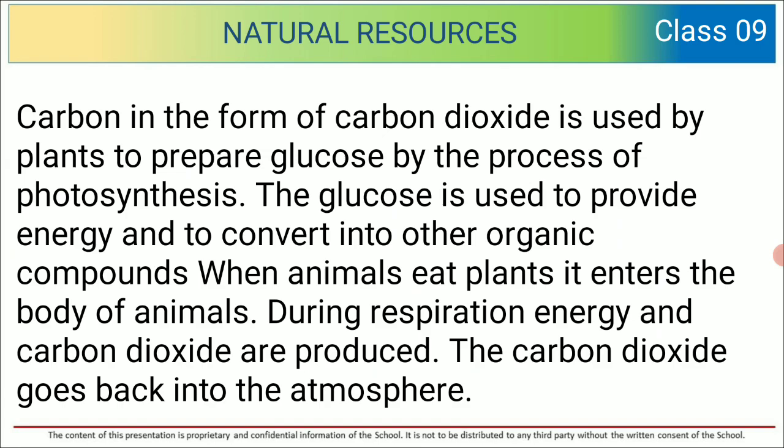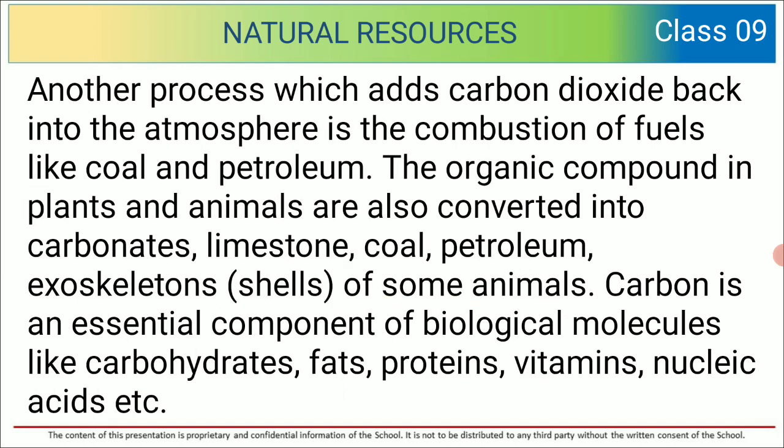When animals eat plants, it enters the body of animals. During respiration, energy and carbon dioxide are produced. The carbon dioxide goes back into the atmosphere. Another process which adds carbon dioxide back into the atmosphere is combustion of fuels like coal and petroleum.